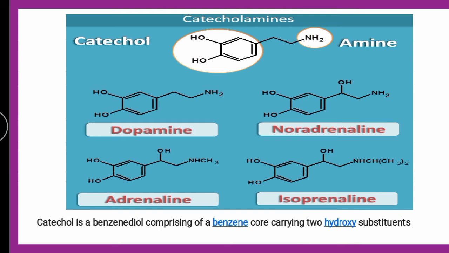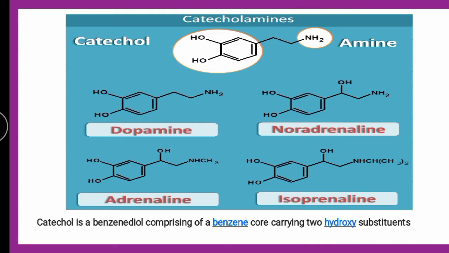Catecholamines are nothing but benzene diol. Now what do you mean by benzene diol? This is a benzene ring, and this is one hydroxy, and this is another hydroxy. Diol is two ols, and benzene, so it is benzene diol. It is nothing but catechol. That means it comprises a benzene ring and two hydroxy substituents which are ortho to each other.